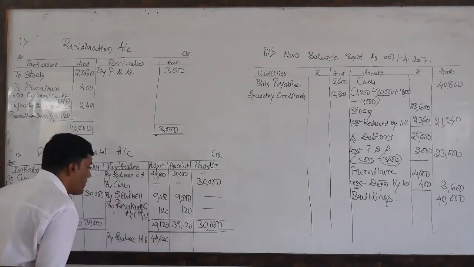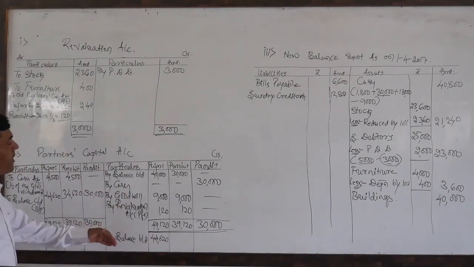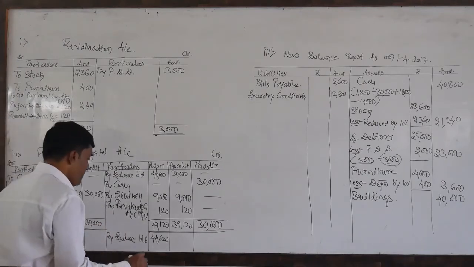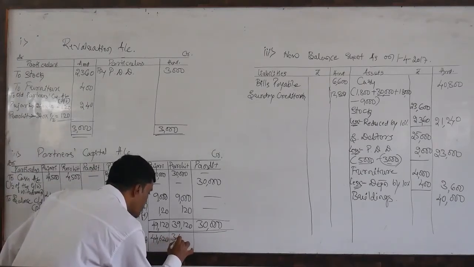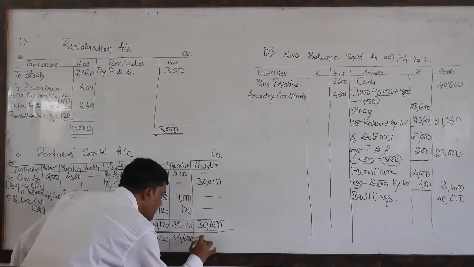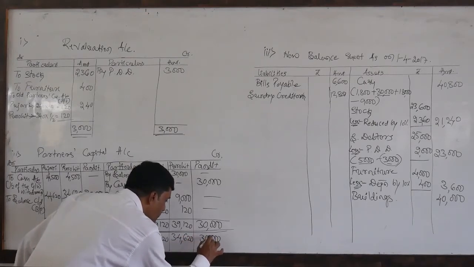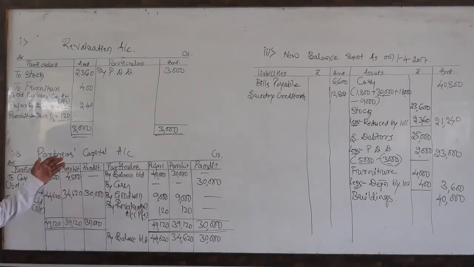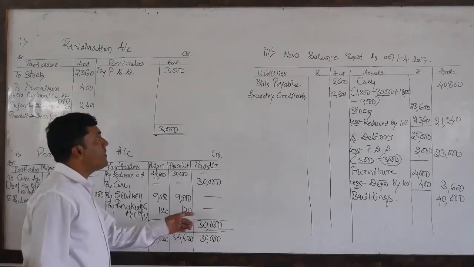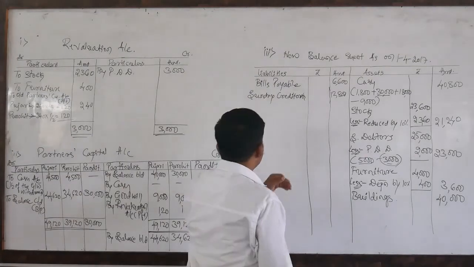Don't close this amount. Why? Because these are the opening balance of the next period. 34,620, and this one is the 30,000. We just have to leave this much. So this is the way of closing the capital accounts. So these amounts are to be transferred to the liability side of the new balance sheet.